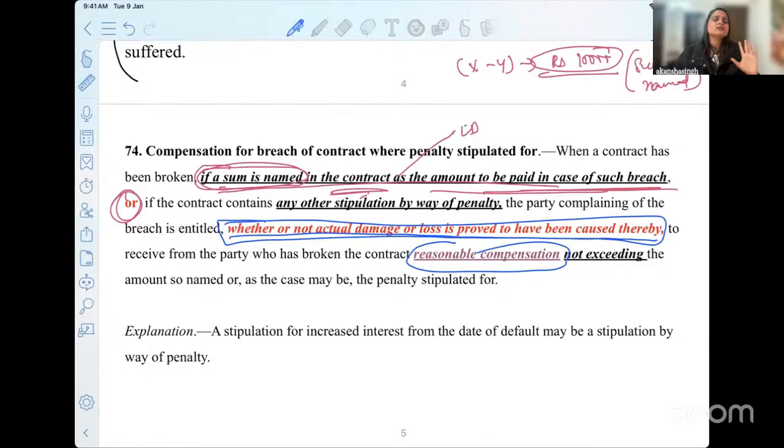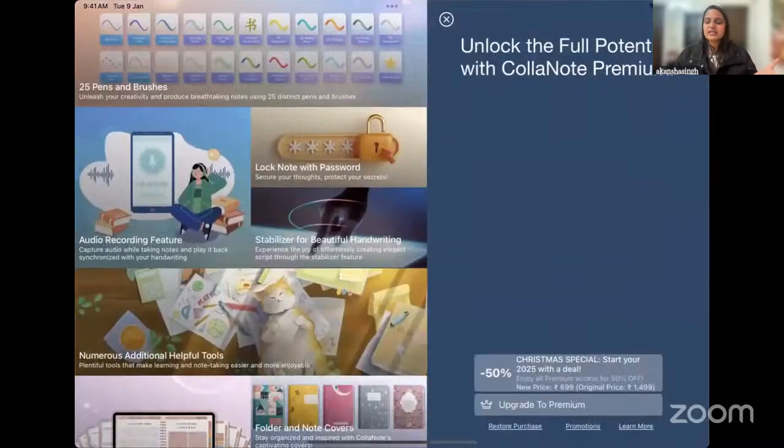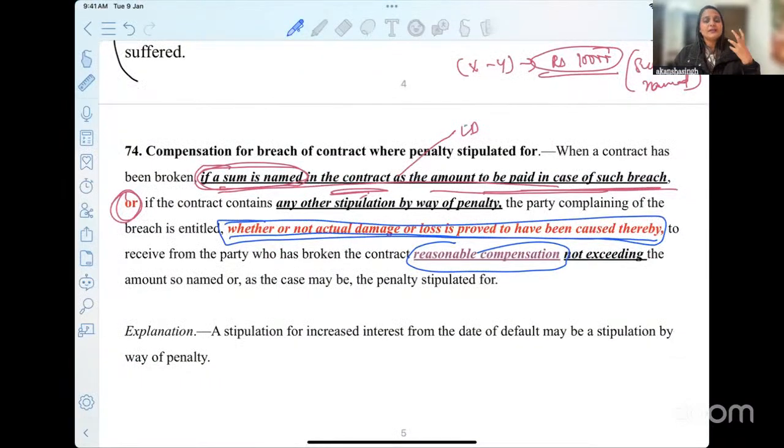Do you remember our discussion of section 73? Therein we discussed how we measure damages. Ma'am, you will measure damages when you prove to the court that some loss has happened to you. Ma'am, we will measure your damages with regards to loss of profit that has happened to you. So there the prerequisite from the provision itself was that some damage or loss has happened, and accordingly you are seeking compensation, which is not the case as per the reading of section 74.